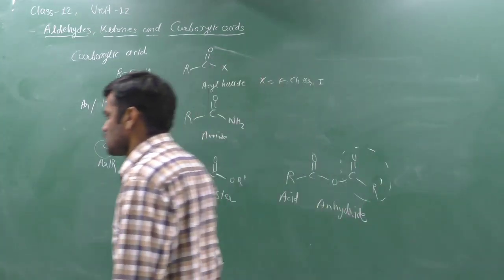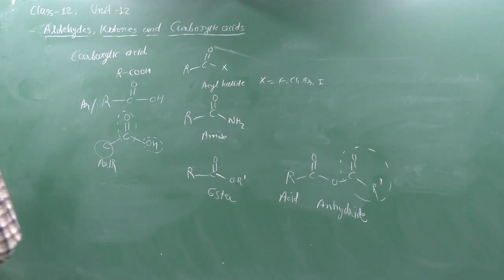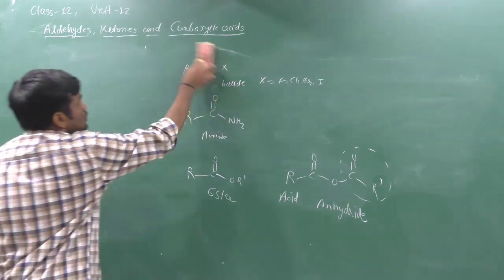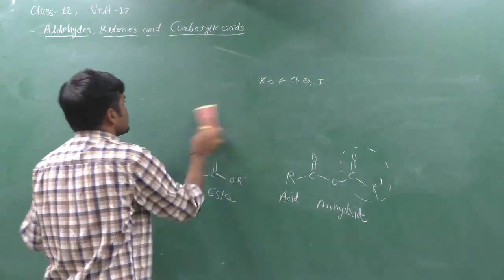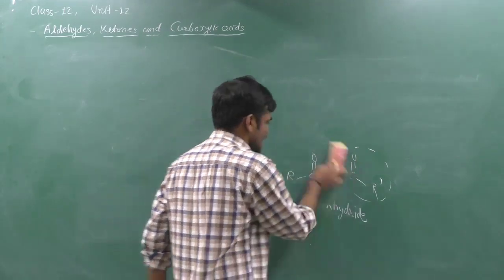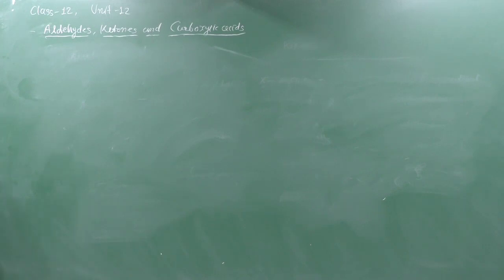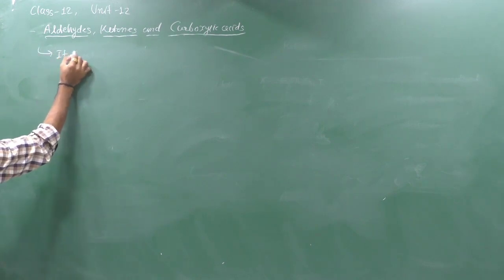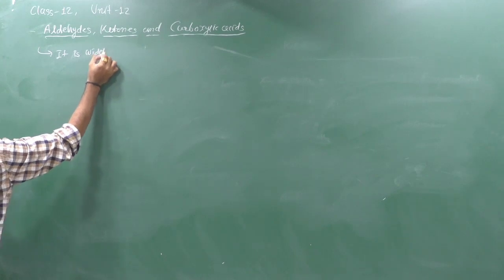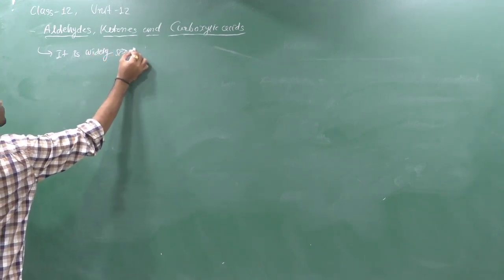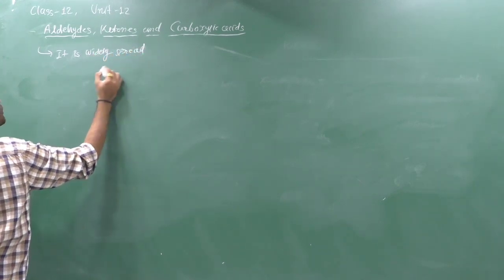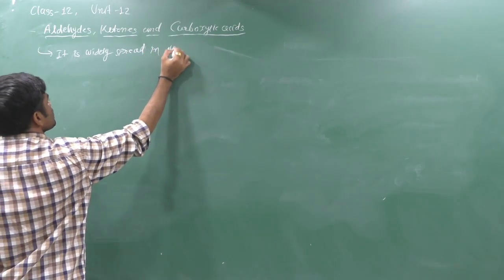Now if you think about the importance of these compounds, then it is like that. If anyone asks why we study this type of organic compounds in our syllabus, then you can say that it is very important. Aldehydes, ketones and carboxylic acids are widely spread in plants and animals.